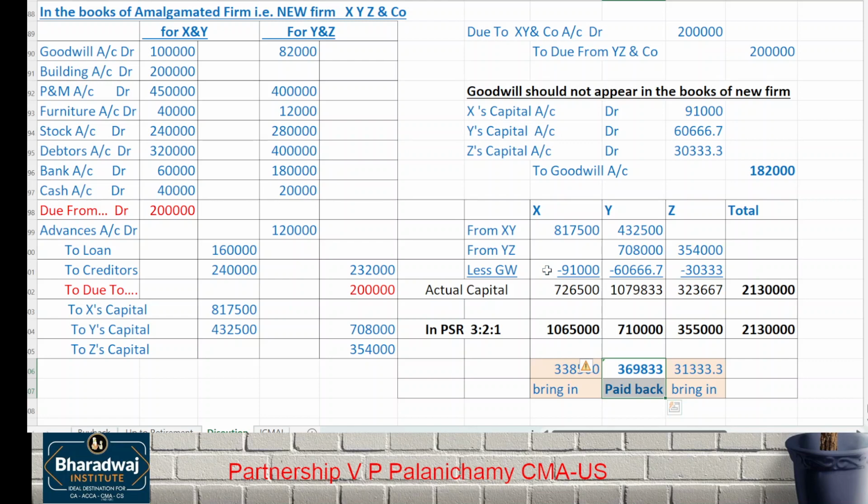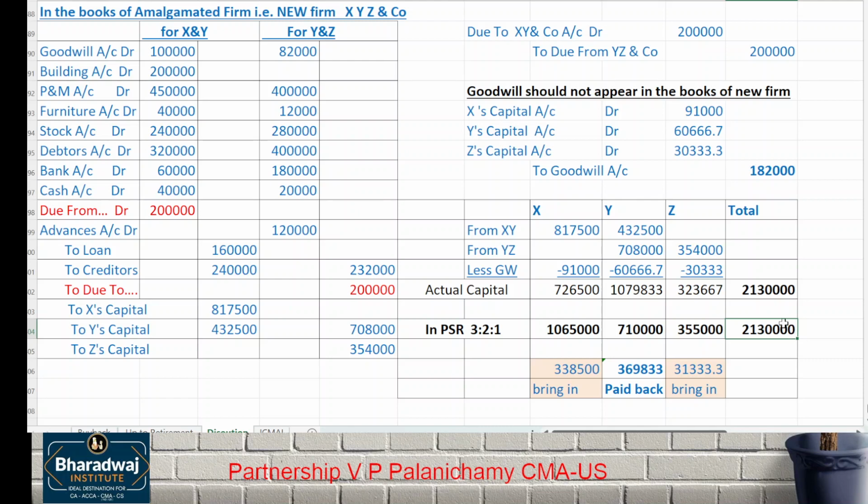All these are not based on amalgamation. All these are based on problem-based adjustment. It is instructed to us to write off the goodwill. We write off the goodwill. Otherwise, you would have just left it as it is. Number one, of course, mutual dues you must cancel. Then adjustment of capital is purely problem-based. This one, where they ask you to adjust the capital in which ratio?